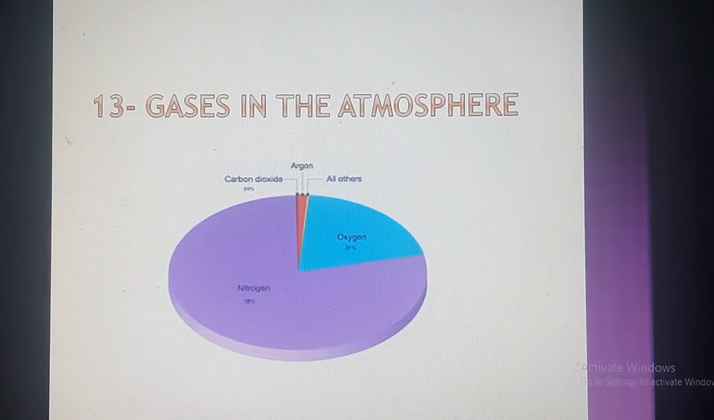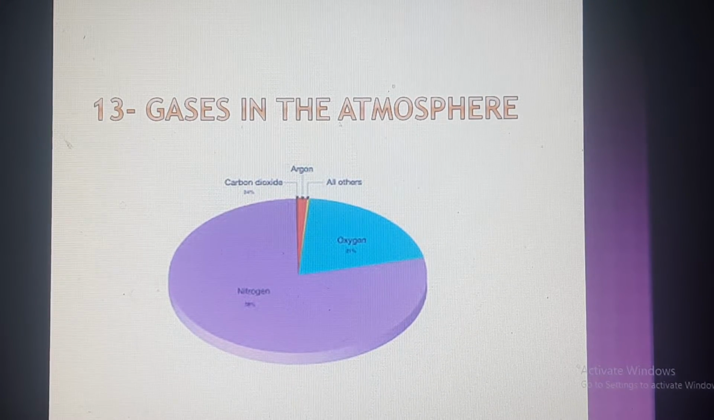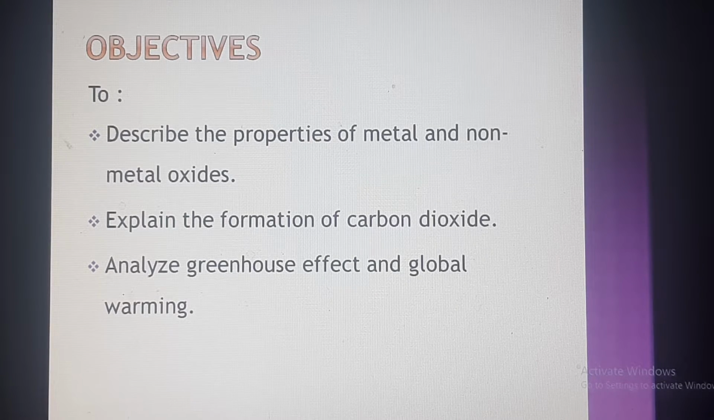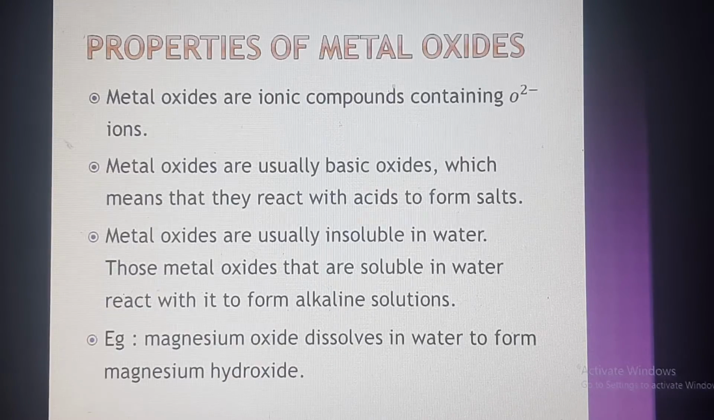Students, today we are learning lesson 13, gases in the atmosphere. This is the continuation of the lesson that I already uploaded last week. The objectives: the first objective is to describe the properties of metal and non-metal oxides. Second, to explain the formation of carbon dioxide. And the third objective is to analyze the greenhouse effect and global warming.